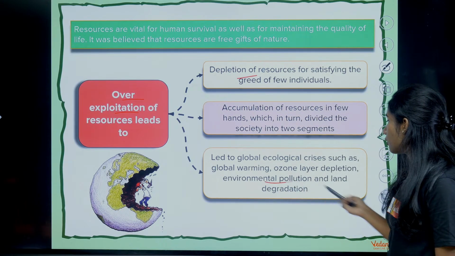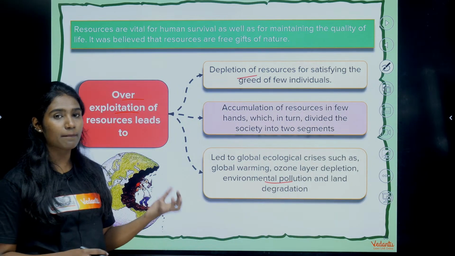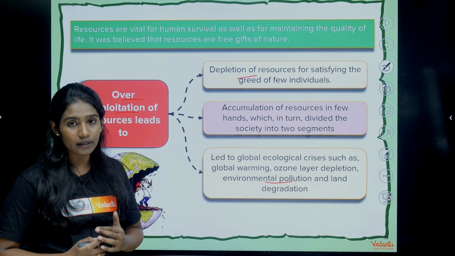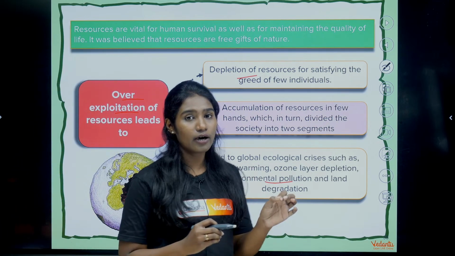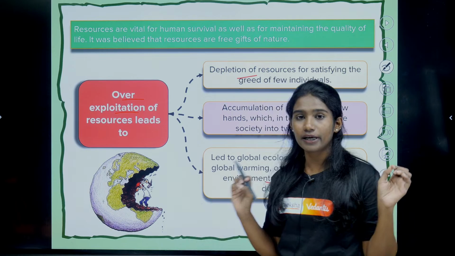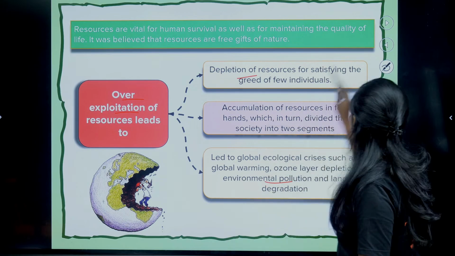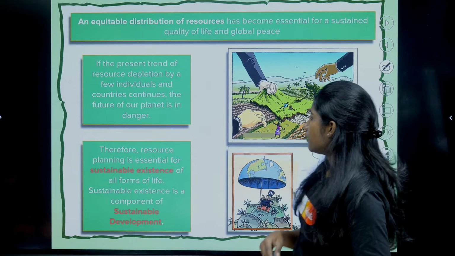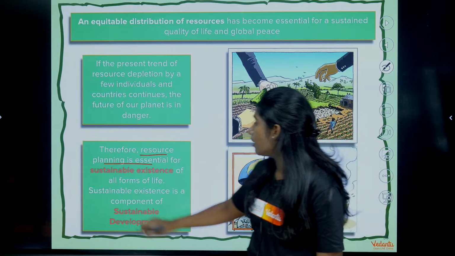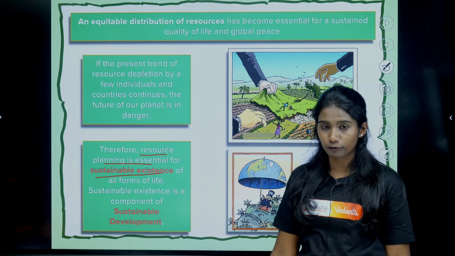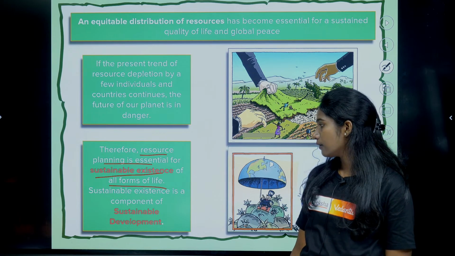And then also pollution, where if you use too much pesticides, fertilizers and all that, it will cause soil pollution and also land degradation. So when you are making use of resources, we should be very careful. We should plan accordingly and then make use of those resources. Clear? So therefore, what was I telling? Resource planning is very essential. Why? For sustainable existence of all the life forms on earth.